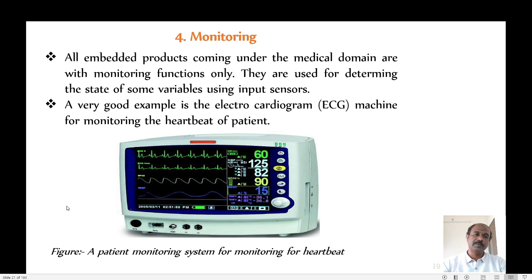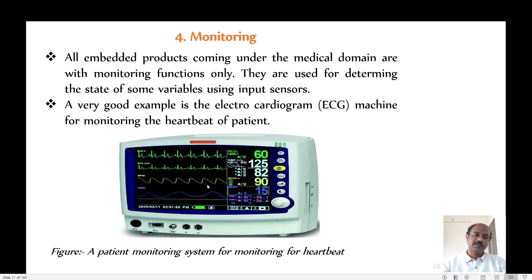Sensors are connected to the patient, and after sensing the data, this system shows the heartbeat rate. Based on this, the doctor can take further decisions on medication. So in this field also we can use embedded systems.